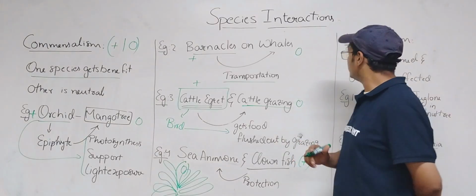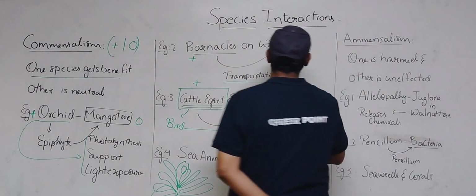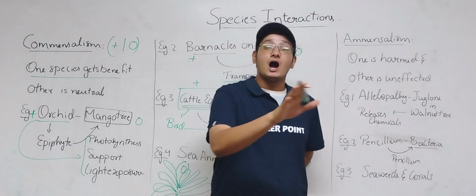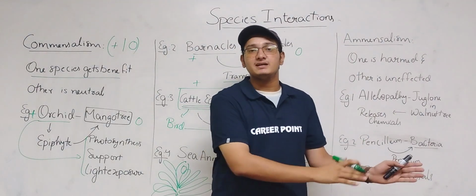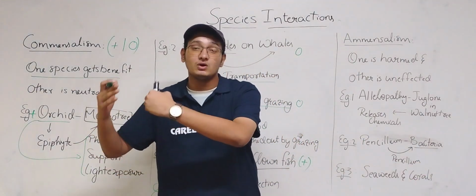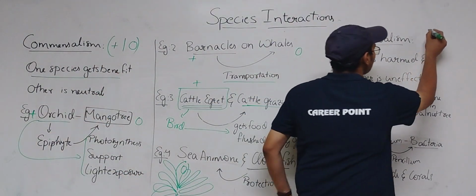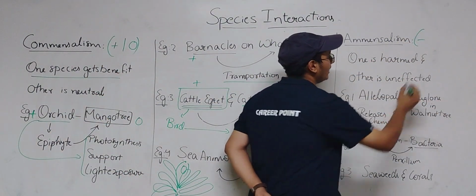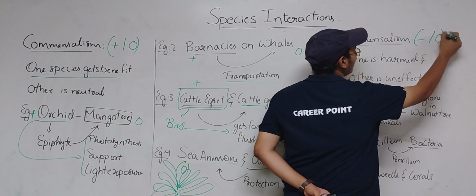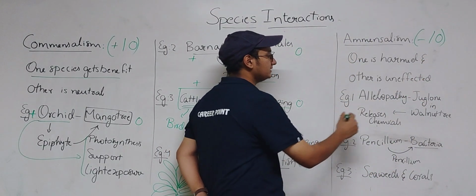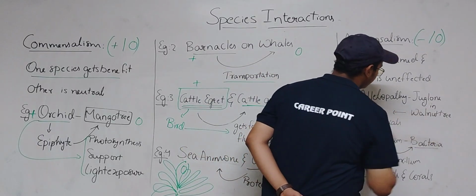Now let's go into amensalism, which is exactly opposite to this. Here, one organism is getting harmed, and the other is getting neither benefit nor harm. So the example of this is allelopathy in the walnut tree.